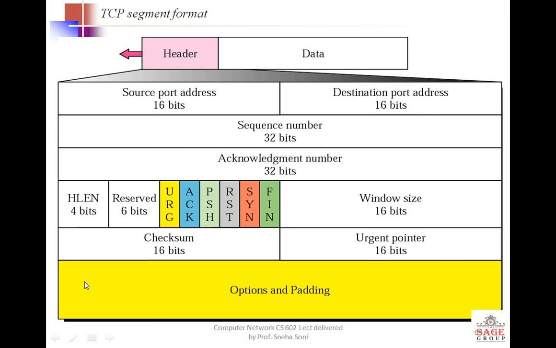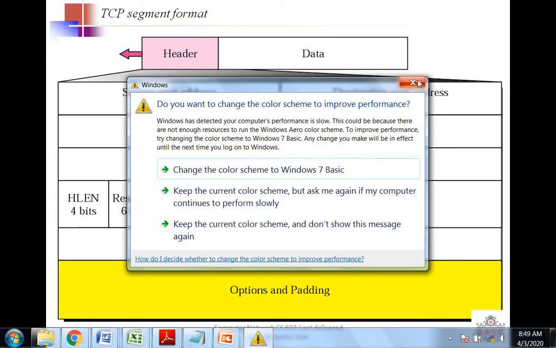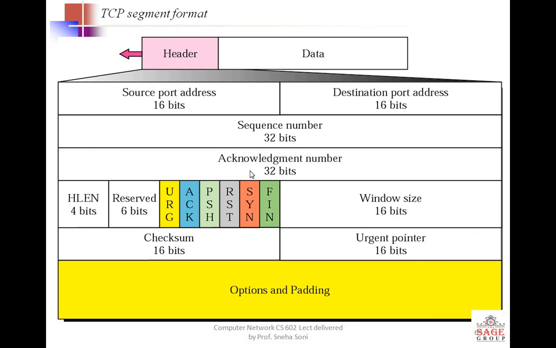The sequence number is very similar to the unique number assigned to you in class to identify you. For example, 1 to 60, so a total of 60 students are there. If you want to identify the whole class, and if you want to identify a single student, how will you identify? You will identify with the help of the roll number. Similarly, if you want to identify the whole data, then a packet number is there, and if you want to identify a smaller piece of data, then it is called a sequence number. Acknowledgement